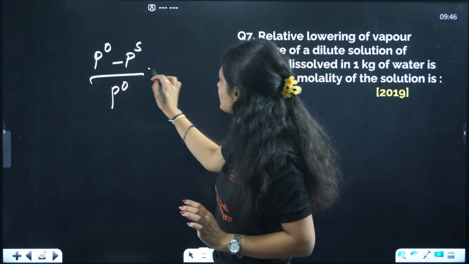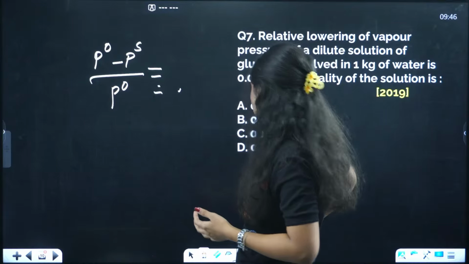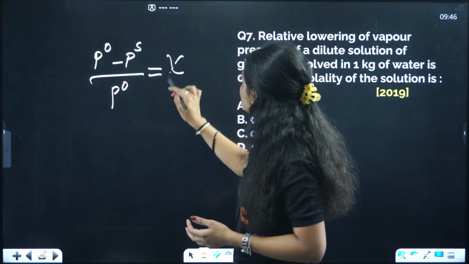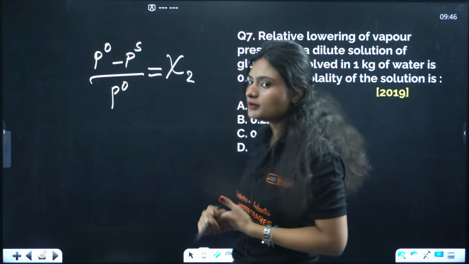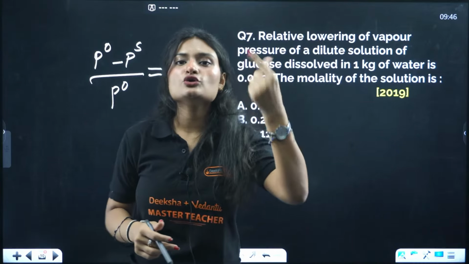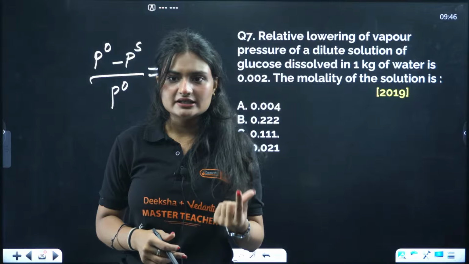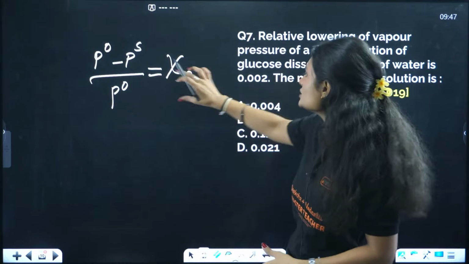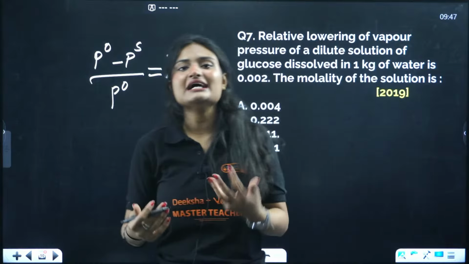Clear? Okay. And that is equal to what? That is equal to the mole fraction of that non-volatile component that we added, right? How much lowering will be there? It is directly proportional to, or equal to, the mole fraction of the component that we added.